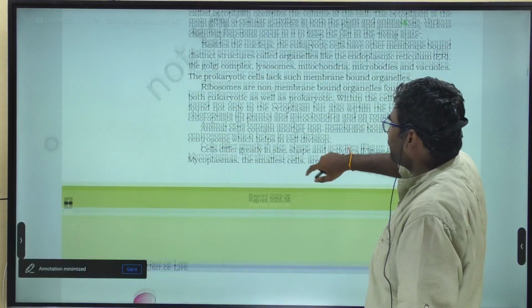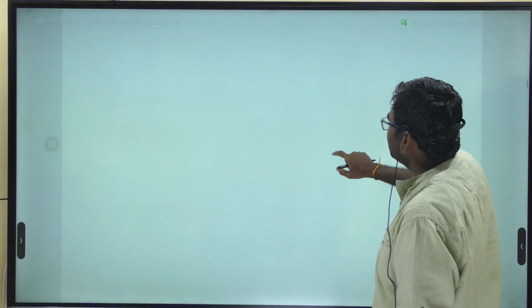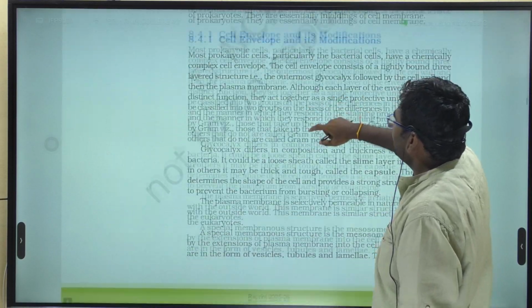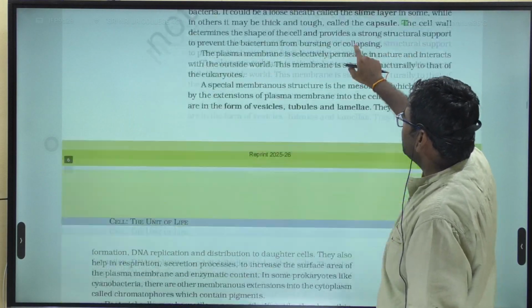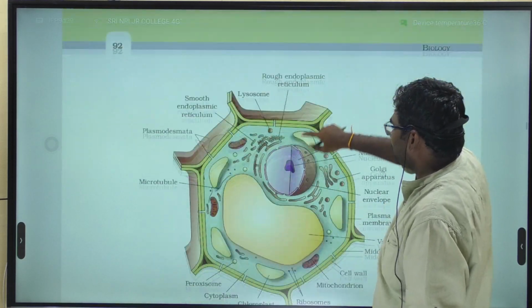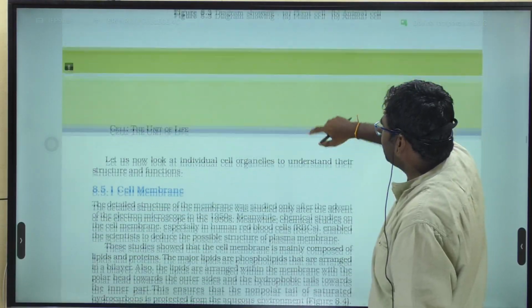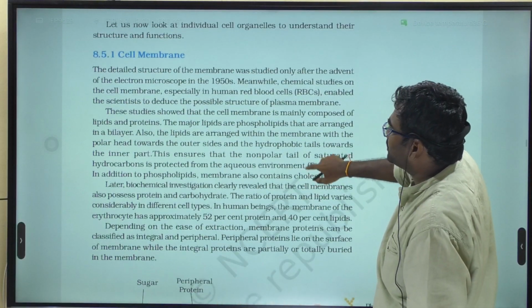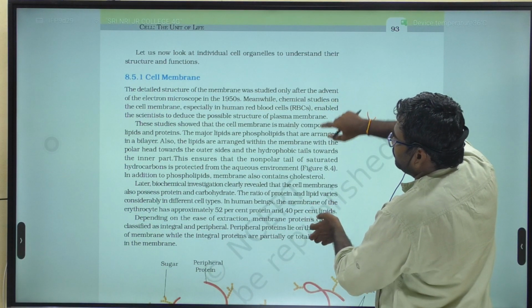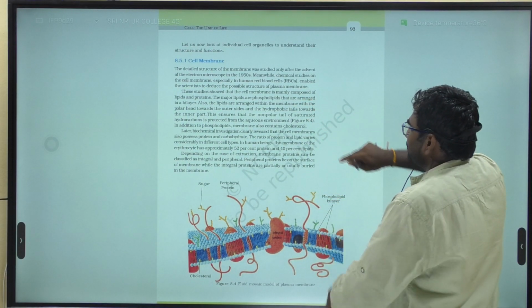Next important thing, another important question from the eukaryotic cell is the cell membrane. The structure of the cell membrane.